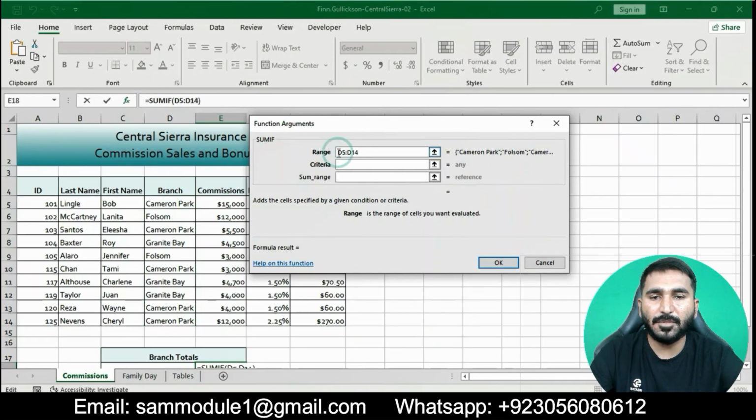Press Shift and the 4 key to enter the dollar signs.